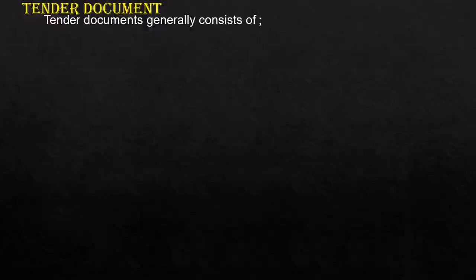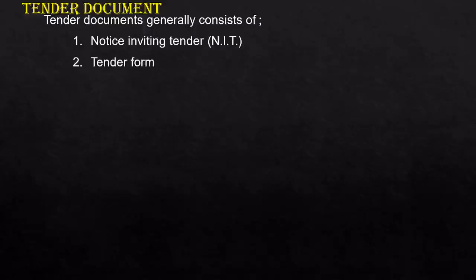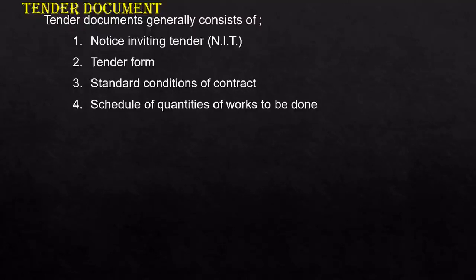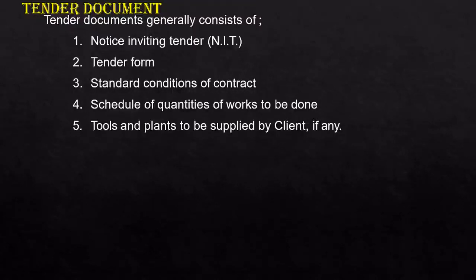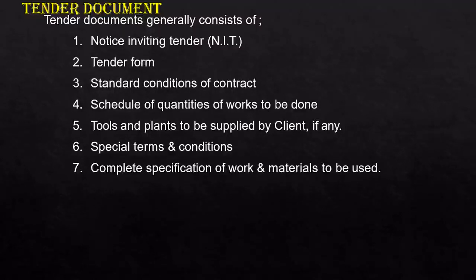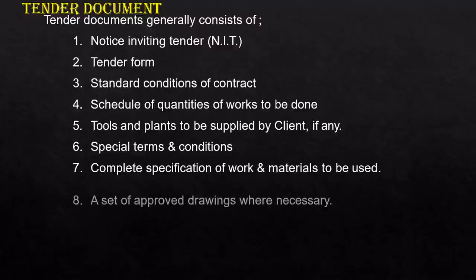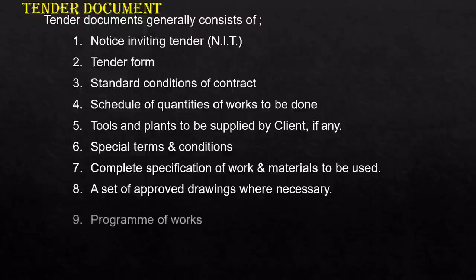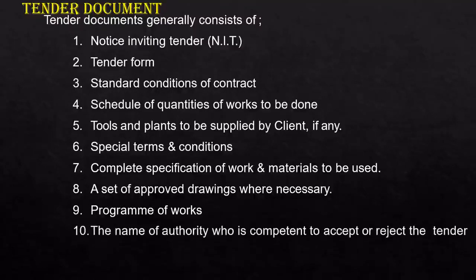Now, what is tender document? So tender document is nothing but a writing. So what are the important things that tender documents should comprise of? A notice inviting tender, tender form, standard conditions of contract, schedule of quantities of work to be done, tools and plans to be supplied by client, special terms and conditions, complete specifications of work and materials to be used, a set of approved drawings where necessary, program of work, the name of authority who is competent to accept or reject the tender, dispute resolutions.